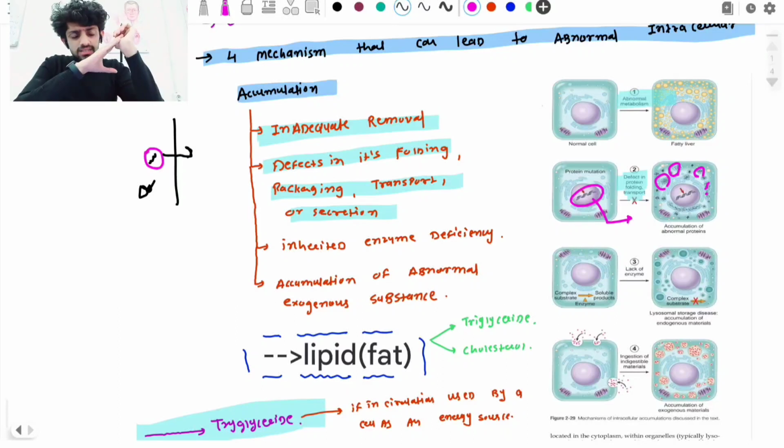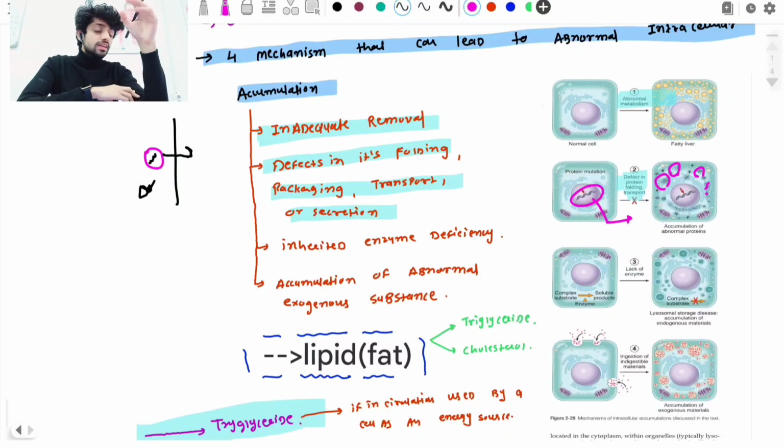Can you guys imagine that a complex substrate can move out from the cell easily? It can't cross the cell membrane. As you know, guys, the cell membrane is a selectively permeable membrane, so it is normally not able to go out from the cell. To convert that complex substrate, we should convert it into a soluble product. Only a soluble product can move out from the cell membrane.